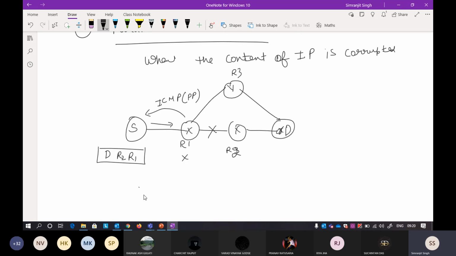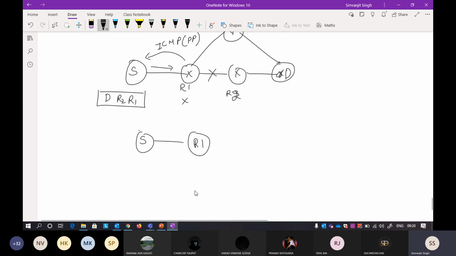Another one is when the data got corrupted. So suppose at R1, now it is not following any strict source routing here. Okay, so suppose the header checksum is verified at this particular router here, and you know that the header checksum is not correct, so it means the data you received is not correct.